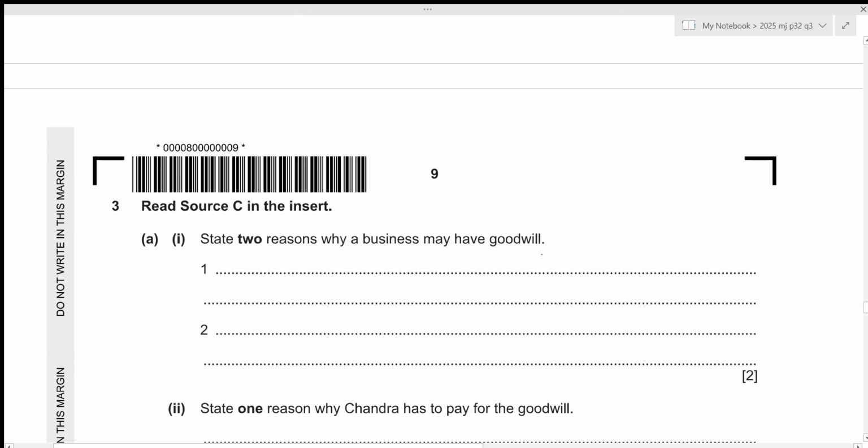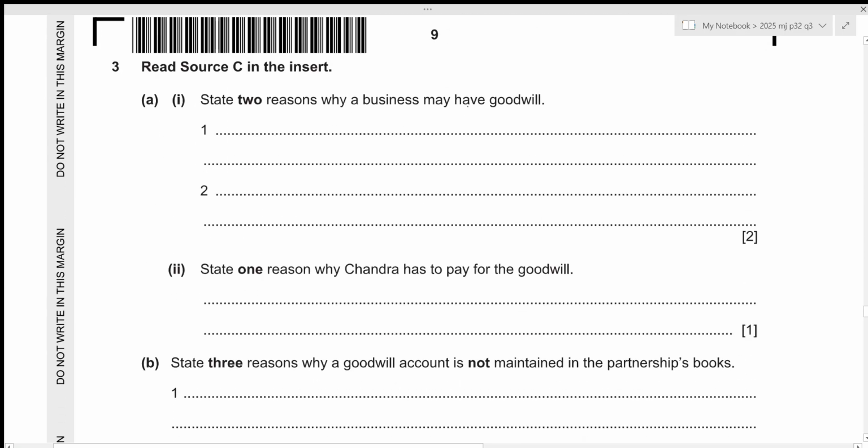Let's take a look at our first question. We need to state two reasons why a business may have goodwill. So goodwill can be created due to favorable aspects of the business. The first one could be that it has a large number of loyal customers, or it could have a good relationship with suppliers, or it might be located at a very prime location, or they might have an efficient and experienced workforce. So we can write any of those reasons.